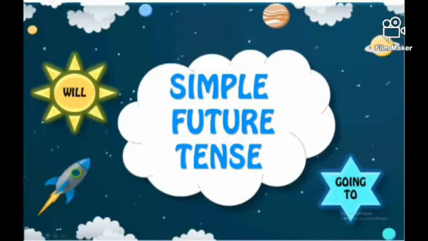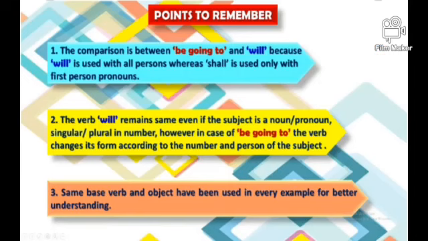Speaking of simple future, both will or shall and be going to are used for the simple future tense, but their forms and usages are different from each other. So let's make a comparative study of will and be going to form. We need to remember certain points before we start comparing the structures of will and be going to form.